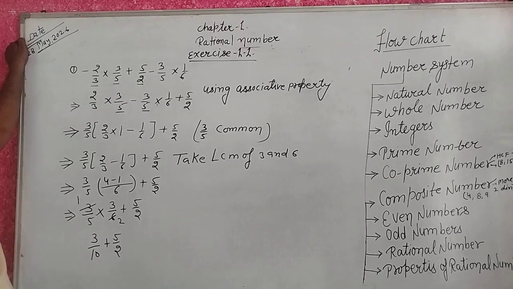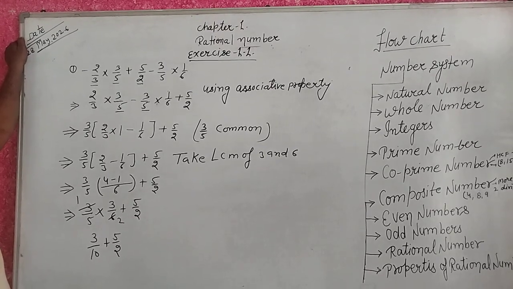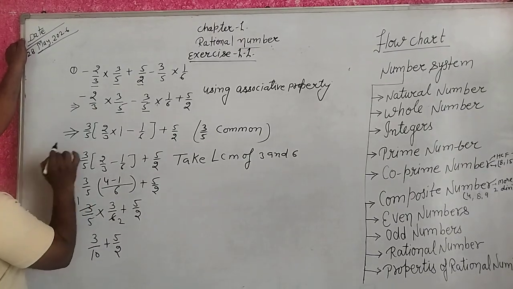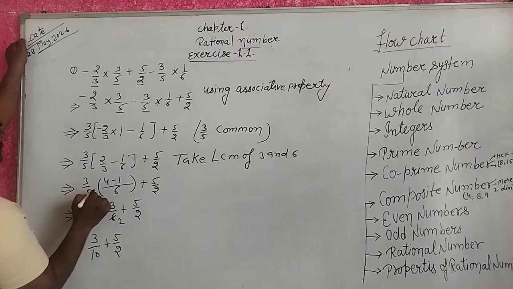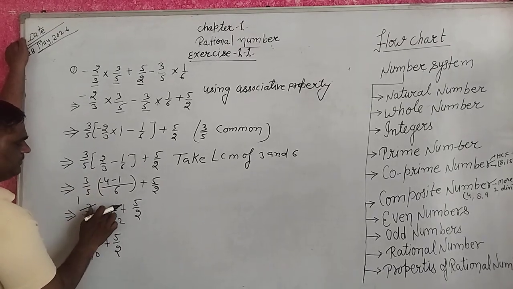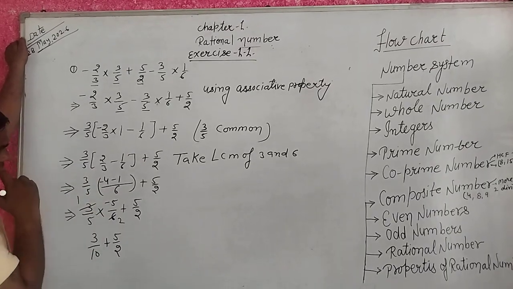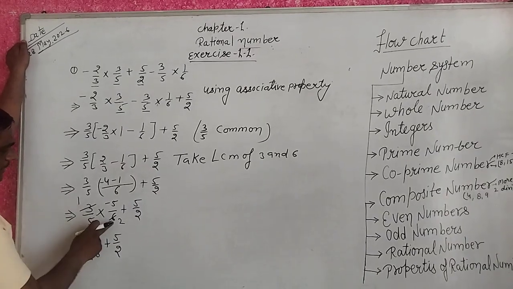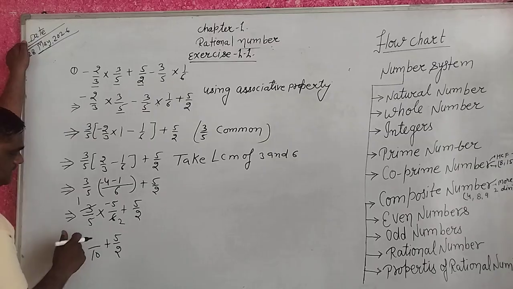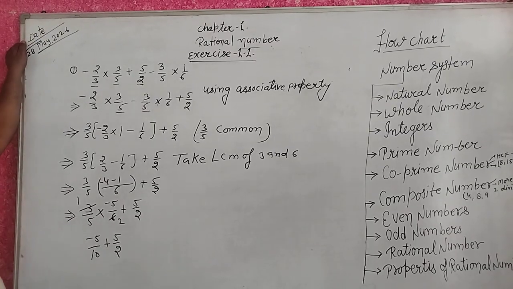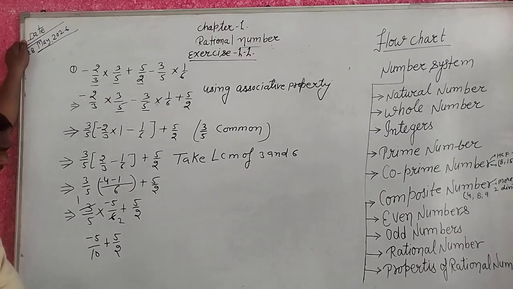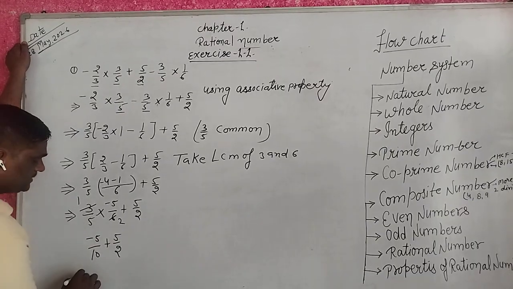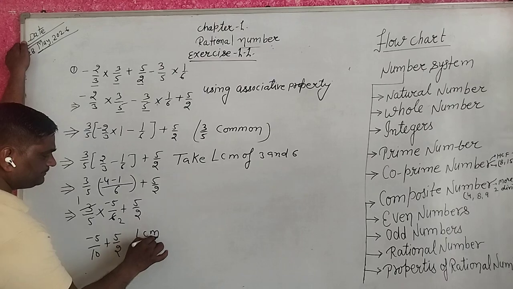Yes. 3 upon 2 minus, sorry, 3 upon 10 minus 5 upon 10, and 5 upon 2. 3 ones are 3, 3 twos are 6. Do you understand? Yes. We take the LCM.